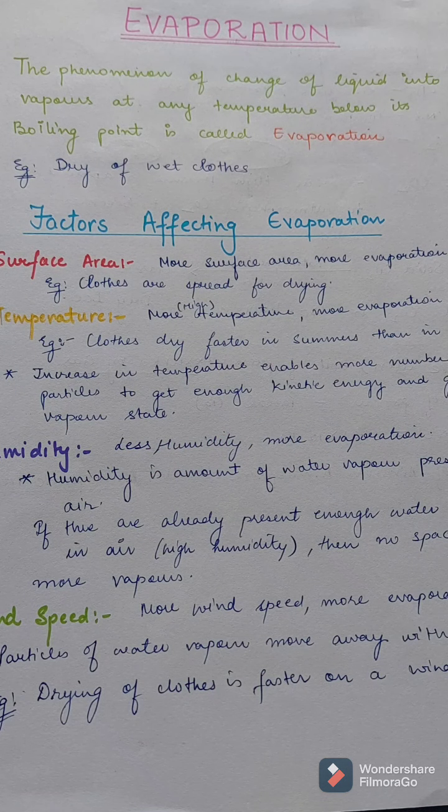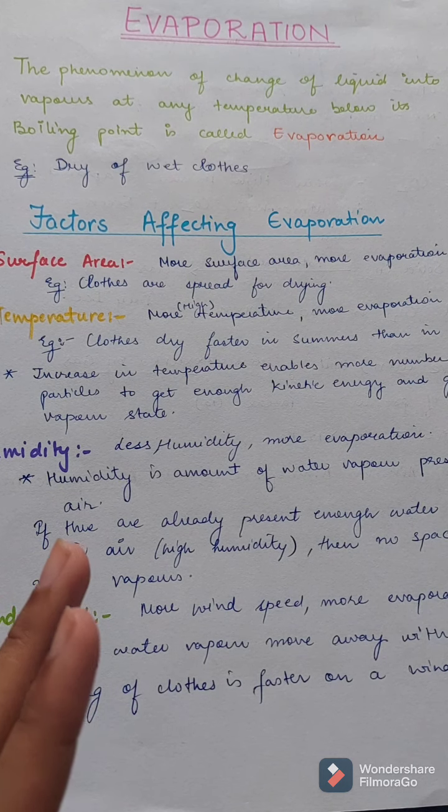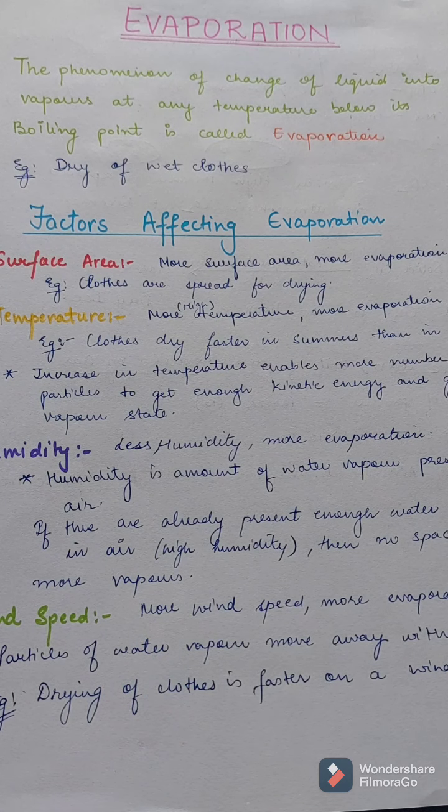Evaporation. Now let us see what is evaporation. It is the phenomenon of change of liquid into vapors at any temperature below its boiling point. This is the main part here. Any temperature below the boiling point is called evaporation. Earlier we saw what boiling is. When the boiling point is reached, the liquid changes to vapors, and that is known as boiling or vaporization. Here the temperature is below the boiling point, so it is known as evaporation.